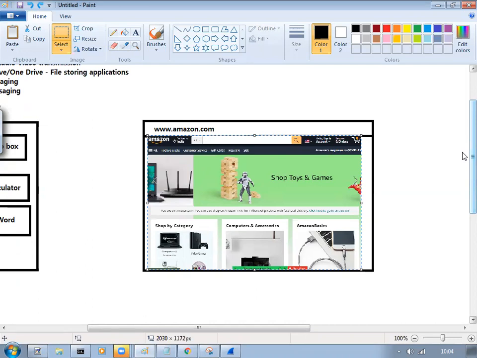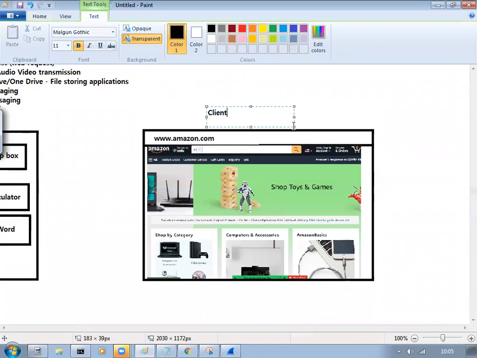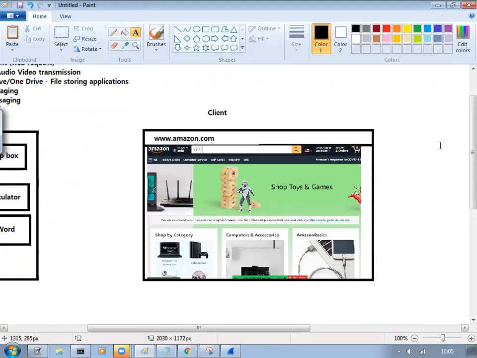Now I told you, this is an application. This application is called a client, where you are sending the request. Then what is meant by server? Server is nothing but, okay, this is the client. Then what is meant by a server? The server is a location in the Amazon office.